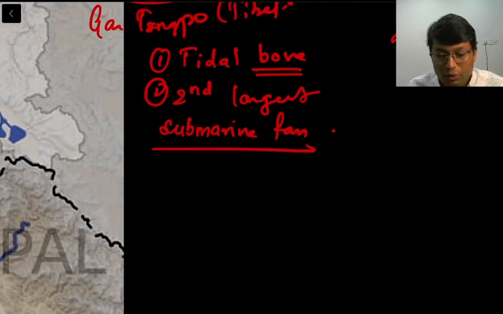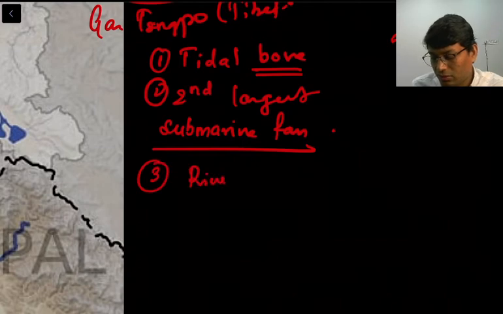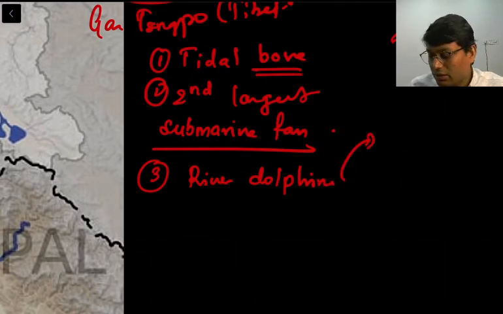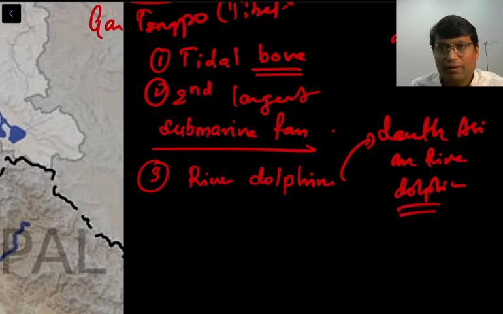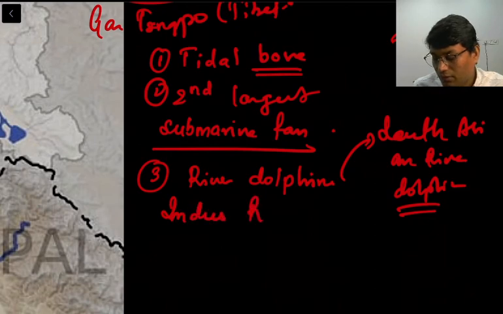Now one more interesting point about Indus River is that the Indus Basin has a population of river dolphin. So there is a species of, say, South Asian river dolphin. We find this South Asian river dolphin in the area of South Asia. One subspecies of this South Asian river dolphin is the Indus river dolphin, right? So this is one more important point.